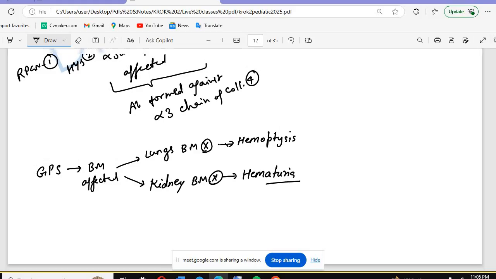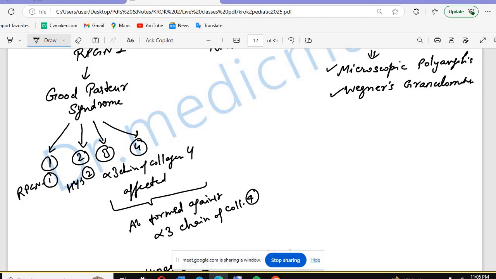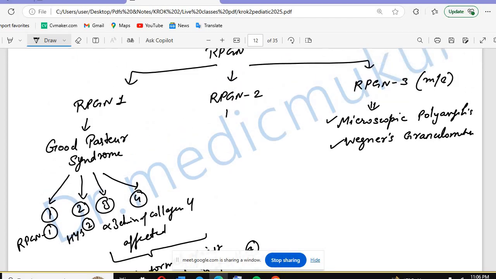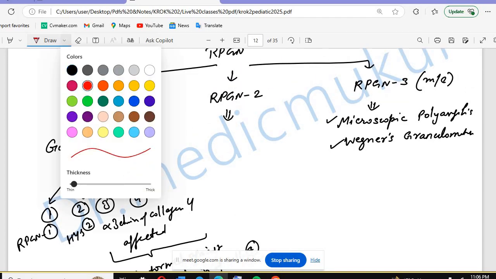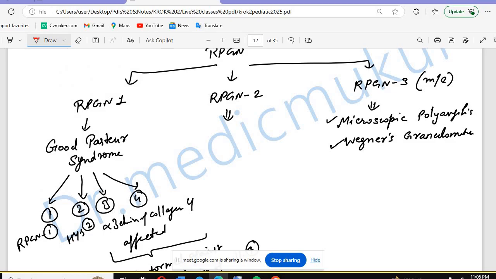Then we have RPGN2. In RPGN2, we have post-streptococcal glomerulonephritis, because that will progress to RPGN2. It also includes SLE, systemic lupus erythematosus, and HSP, Henoch-Schonlein purpura.